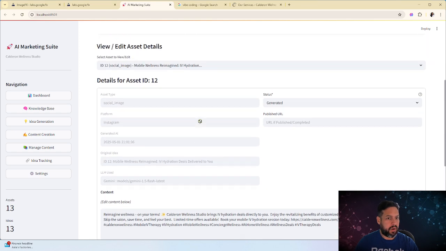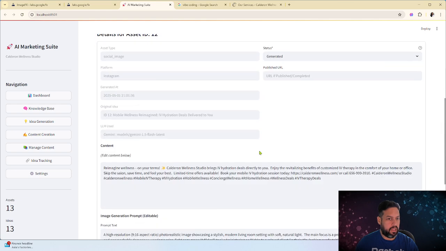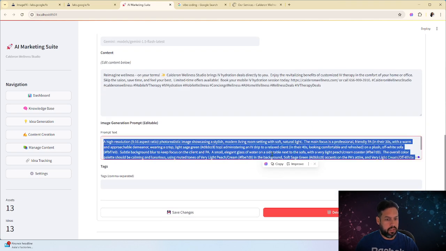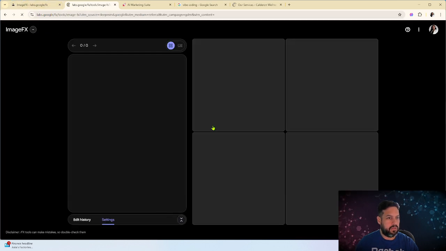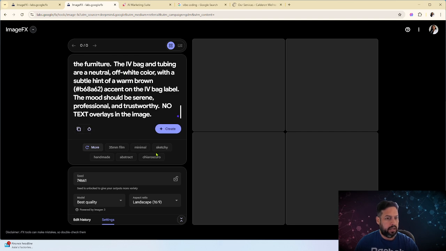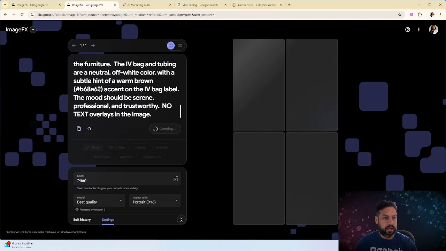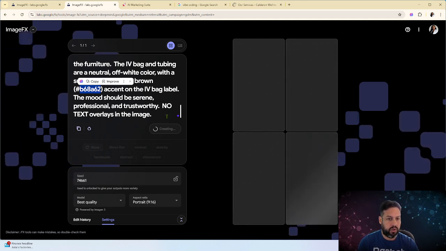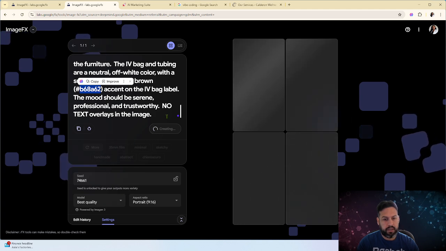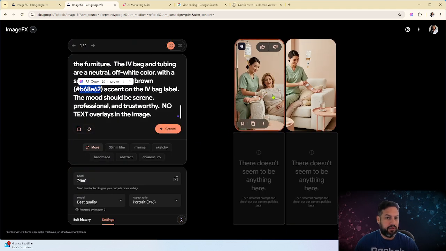So let's actually grab, and I have not even tested this one. So let's grab the one from here. And I'm going to just copy and paste this. And I can come here into Gemini, and I can just select, in my case, I want to create a portrait. I can click on it. I have no editor, as you can see. You will notice some color codings because I also trained the system to know my wife's company color palette, and I can click on it, and it will generate images.